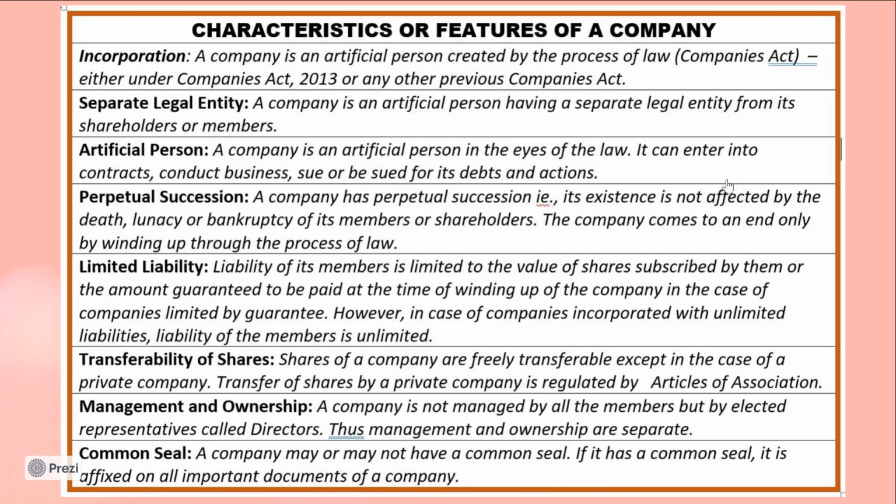It could be either the Companies Act of 2013 or any other previous Companies Act. A company is a separate legal entity.